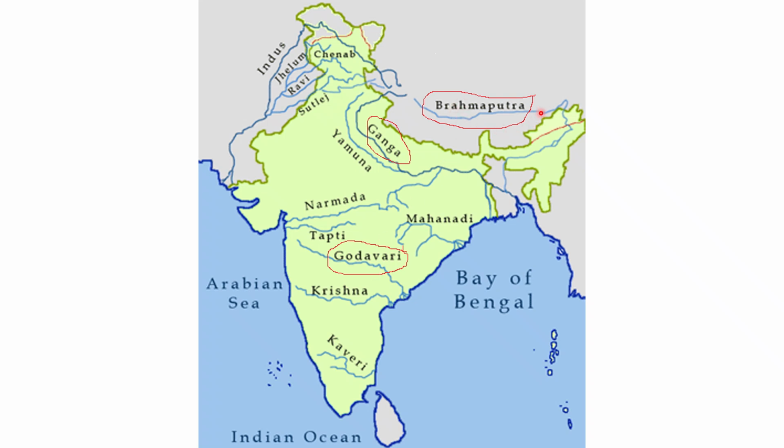And I have marked this Brahmaputra also. It is the largest river, and the Brahmaputra is also called the sorrow of Bengal because the Brahmaputra, after collecting all the water, reaches Bengal with so much water that it often causes floods in Bengal.